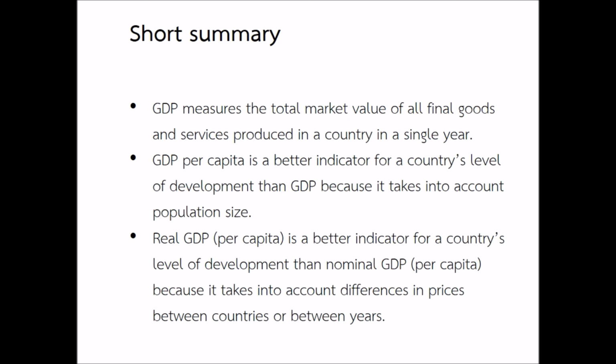Real GDP, or real GDP per capita, is a better indicator for a country's level of development than nominal GDP, or nominal GDP per capita, because it takes into account differences in prices between countries or differences in prices between years.